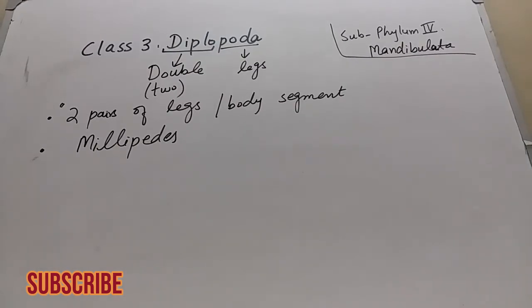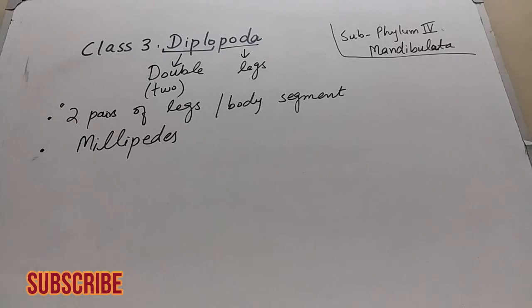The third class of subphylum Mandibulata is known as Diplopoda. Diplopoda, as the name indicates, diplo means double, two. Poda means legs. It means that there are two pairs of legs per body segment. In case of Diplopoda, the number of legs is two pairs per body segment. That is, each body segment consists of two pairs of legs.